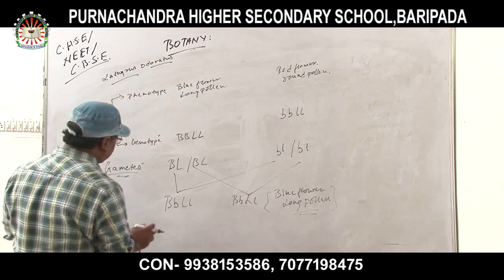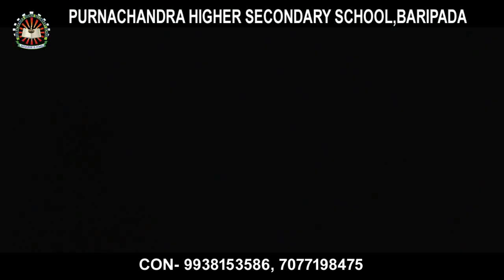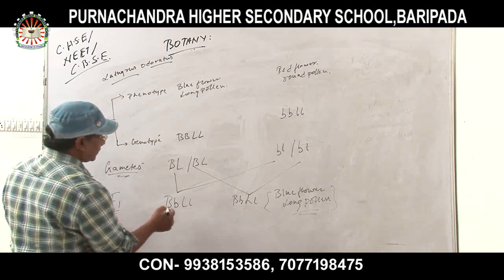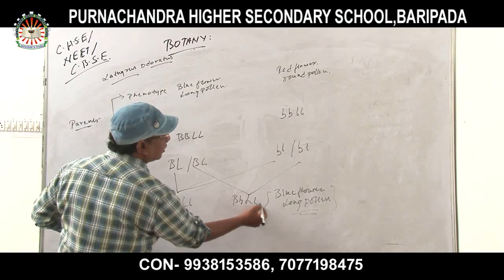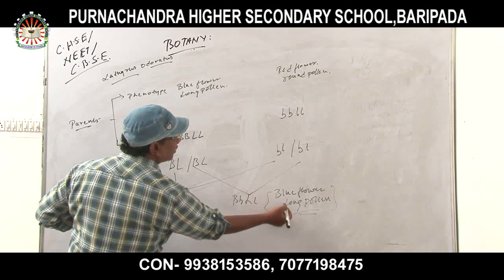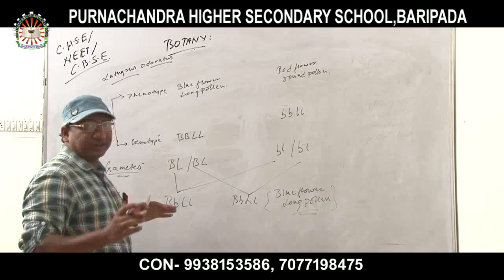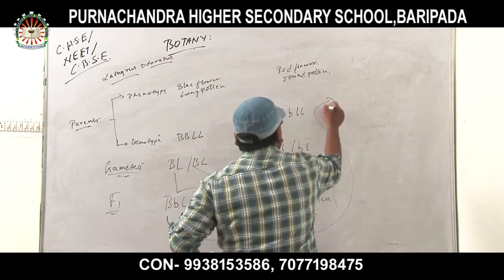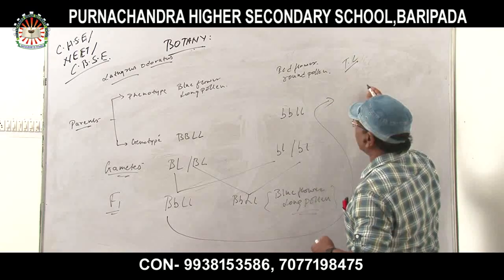As I mentioned earlier, in complete linkage, a test cross is done. Now in the F1 generation, capital B, small b, and capital L, small l, all are forming blue flower, long pollen. Then after that, I have to carry out the test cross experiment. What is the test cross? It is a cross with an unknown genotype.